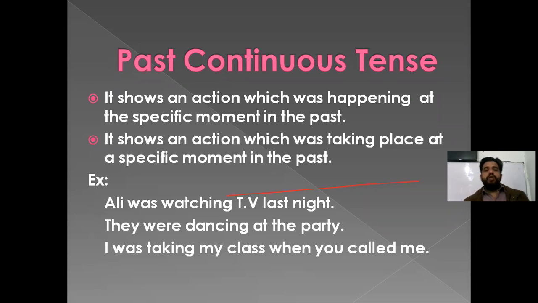Like we have, Ali was watching TV last night. So last night the action of Ali was continuing, it was going on, it was in progress. Like, they were dancing at the party. At the party, the action was going on, they were dancing. I was taking my class when you called me. When you called me yesterday, at that specific moment my action was going on. So whenever you are talking about an action which was continuing, which was happening at a particular time in the past, for that we use past continuous tense.